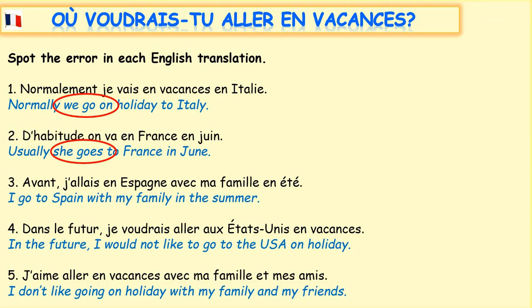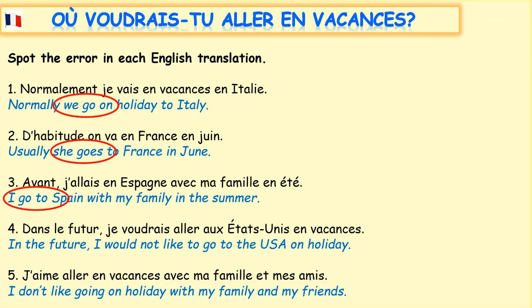Avant, j'allais en Espagne avec ma famille en été. So avant is a really key word for us there, and it tells us that we're talking about before, so in the past tense. Before, j'allais, I used to go, en Espagne, to Spain, avec ma famille, with my family, en été, in the summer. So if we look at the English, the error is here. I go to Spain, that's the present tense, so it's the wrong time frame, and we would need to change it to before I used to go to Spain.